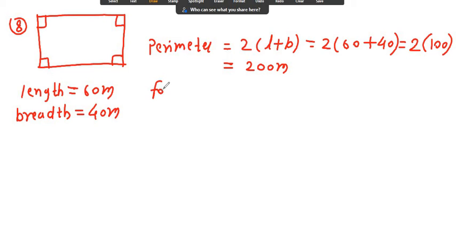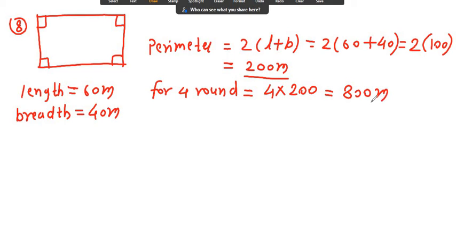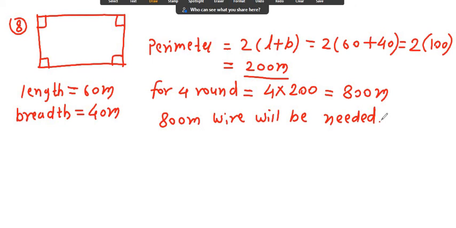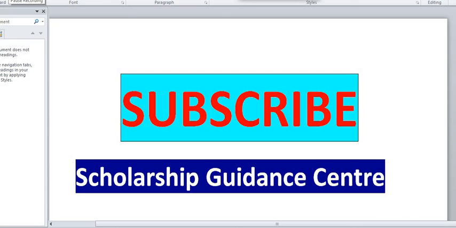Now for 4 rounds, 4 multiply by 200, because for one round 200 meter wire is needed. 4 twos are 8, that is 800 meter, and therefore your answer is 800 meter wire will be needed.